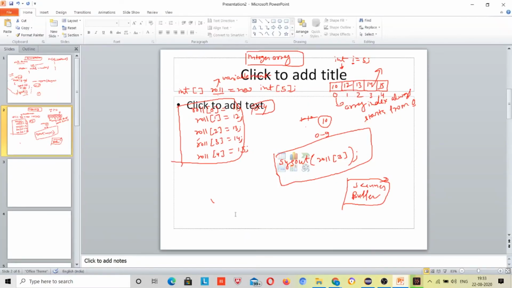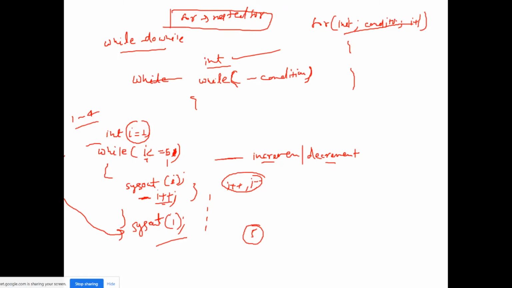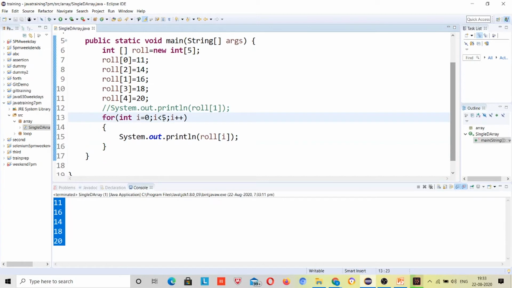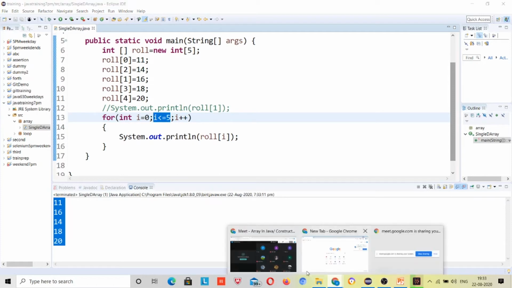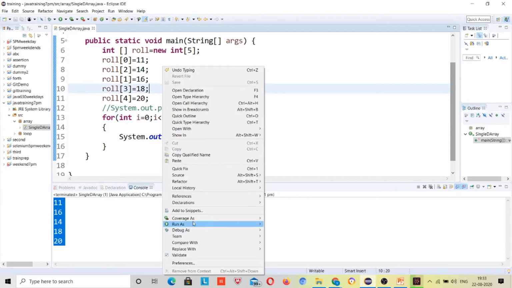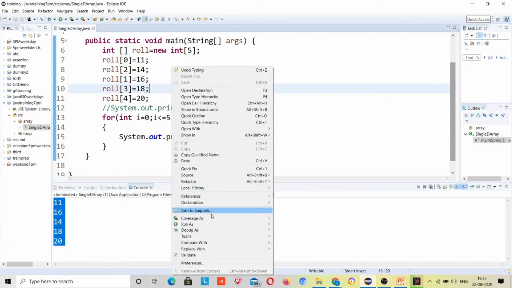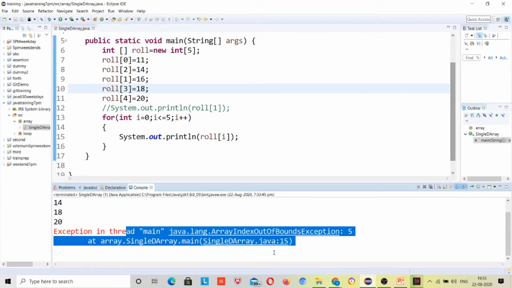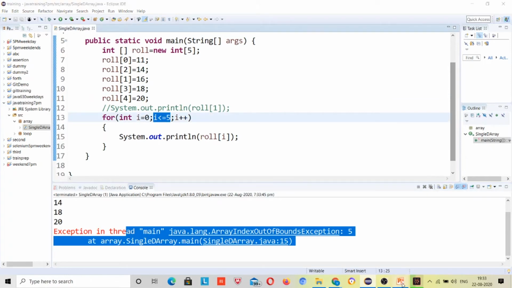Now come to these slides. If I make the condition equal to 5, what will happen? The condition will be true for 5, so it will first print the values, and then it will throw an exception, array index out of bounds. Why has it thrown this? Let me see. But first understand this, i is less than or equal to 5. Okay.